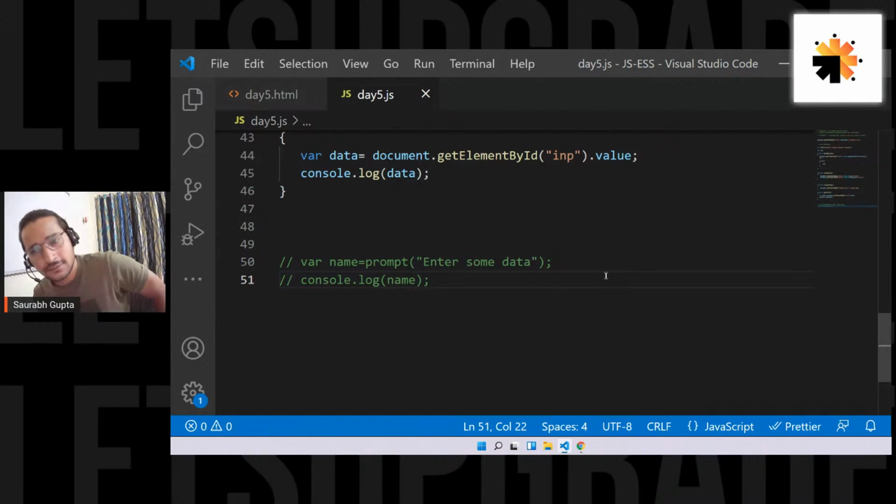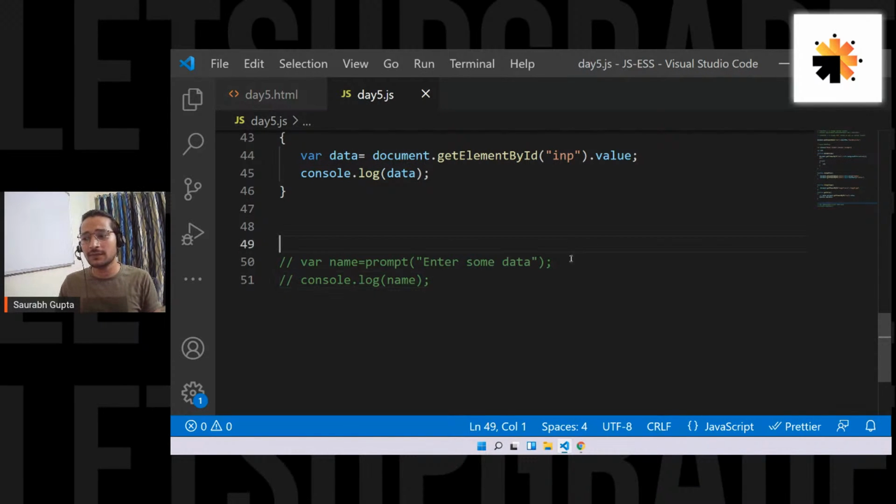Okay, so that's what prompt is. Again, totally depends on the needs, but it's there. Okay, and one more thing, guys, I just want to clarify once again. This is just a 6-day course, and we are not learning all of the JavaScript. I just want to tell you this. But we are trying to do as much as we can. We are trying to use these 6 days as much as we can. Is that clear, everyone? Okay, so I hope you understood, guys.